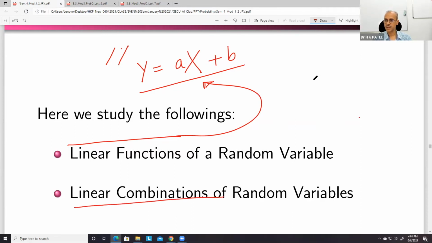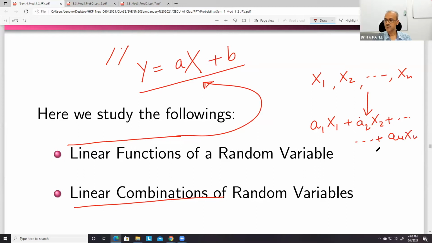So we have say n number of random variables x1, x2, up to xn. Then a linear combination means a1 x1 plus a2 x2 plus up to an xn.